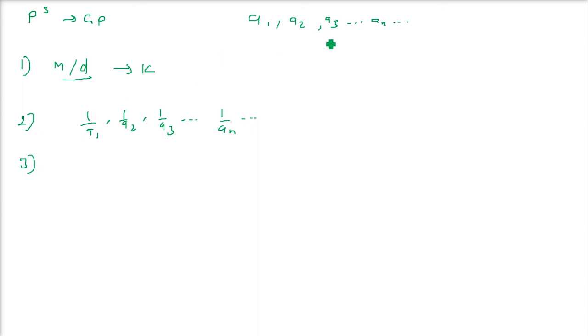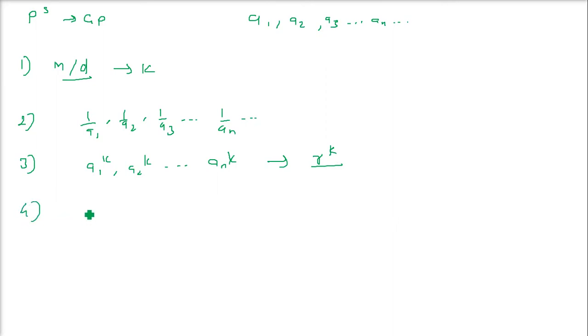That means A1 to the power K, A2 to the power K, up to AN to the power K will also be a GP. But the common ratio was earlier R, and now it becomes R to the power K.